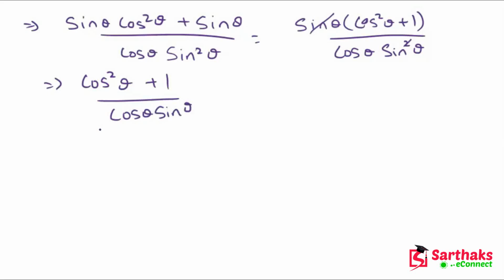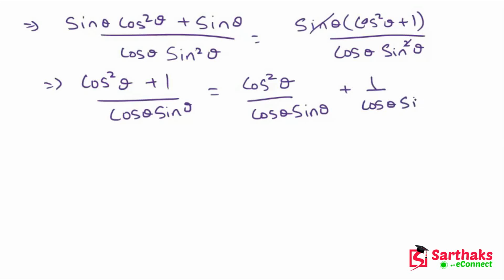Now we are going to separate this, so this will become cos square theta upon cos theta sin theta, plus 1 upon cos theta sin theta. Now this cos theta will be cancelled by the cos theta one time, so we get cos theta upon sin theta plus, now 1 upon cos theta is what?